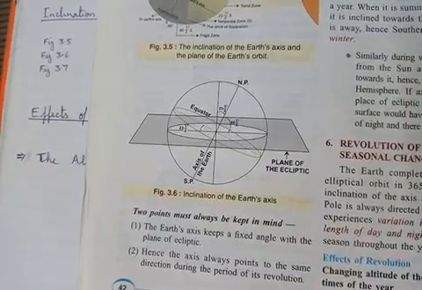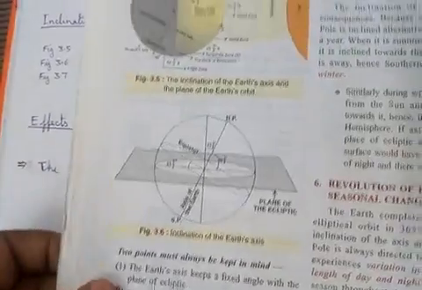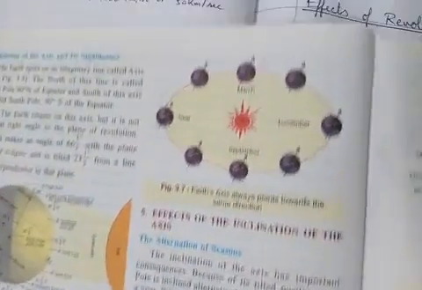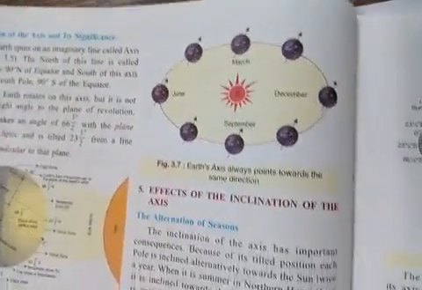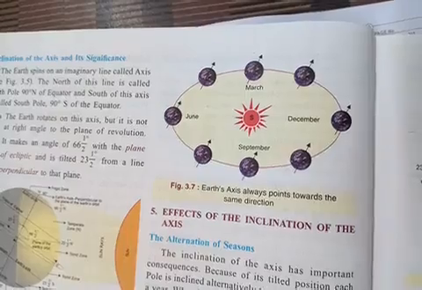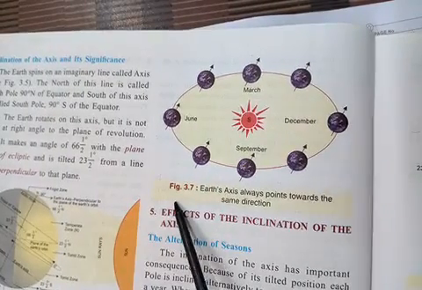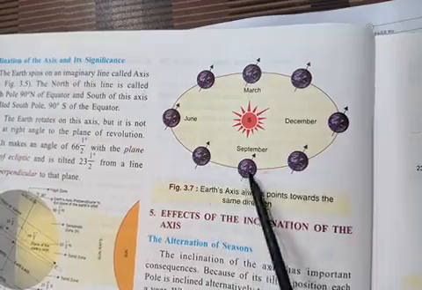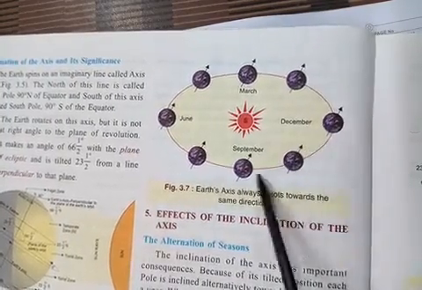Now let me show you one more figure, and I will explain it to you. Look here, this is another figure on your screen. This is figure 3.7, and you can find here the different positions of the earth, and you can see they are tilted.